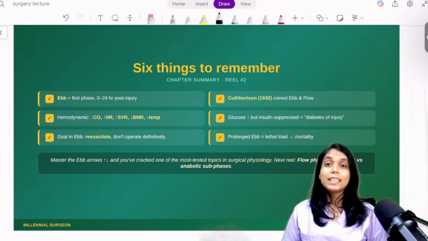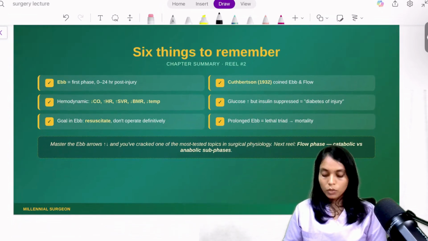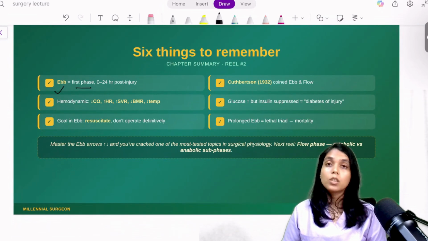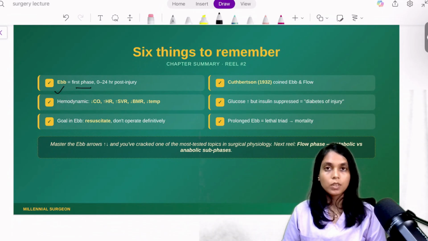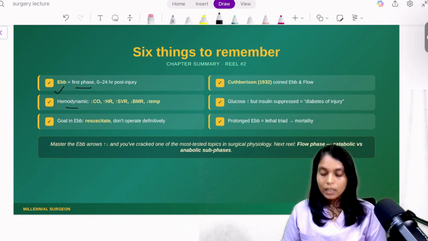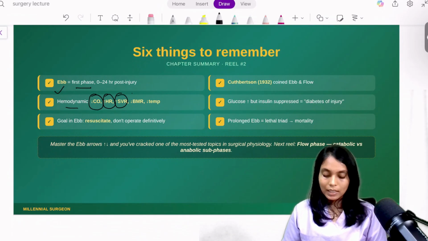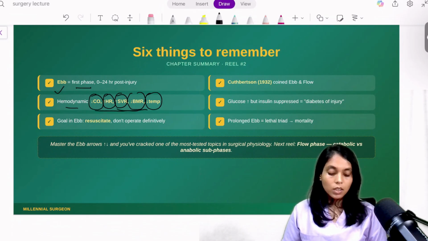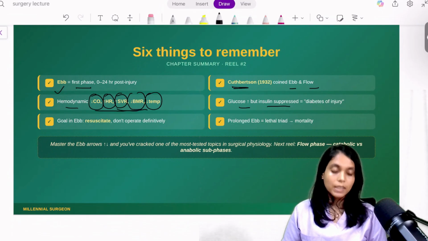Okay, now six things to remember from this lecture. First is the F phase is for the first 24 to 48 hours. It starts from 0. It is the first phase and it is the immediate phase. Second, in the F phase, remember the hemodynamics will be decreased cardiac output, increased heart rate, increased vascular resistance, decreased basal metabolic rate, and decreased temperature. Okay, we need to fight against all of these. Cuthbertson is the scientist who defined the terms ebb and flow phase. Okay, glucose will be high but insulin will get suppressed, and we call it diabetes of injury.